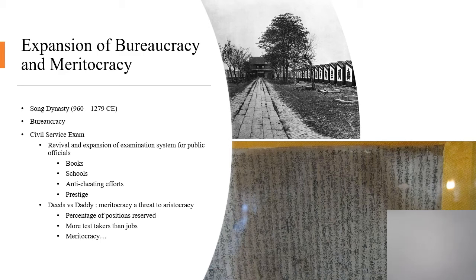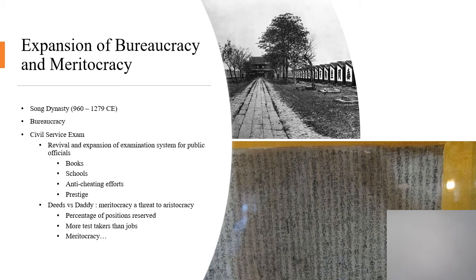The bureaucracy itself grows throughout the dynasty as well. And as that growth is sometimes a source of strength, by the end of the Song dynasty, the growth of the bureaucracy is going to have become kind of too much, a lot of historians say, where it really is sucking up a lot of money, paying all these officials from China's surplus wealth. It's using up money that could be used on other stuff at a time when they really sort of needed it. But that's at the end of the Song dynasty. It's thought that at the beginning, the expansion and revival of this system that the Song undergo is very helpful to the growth of China.